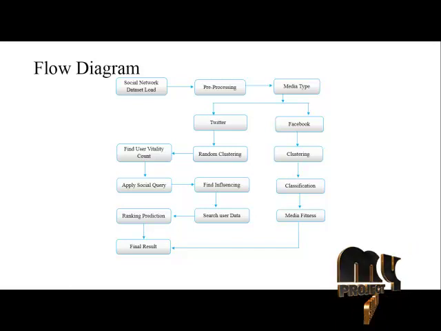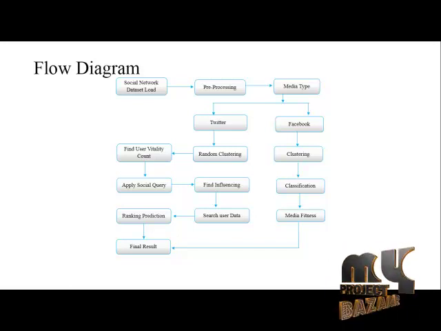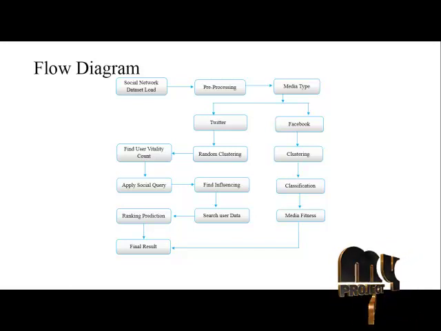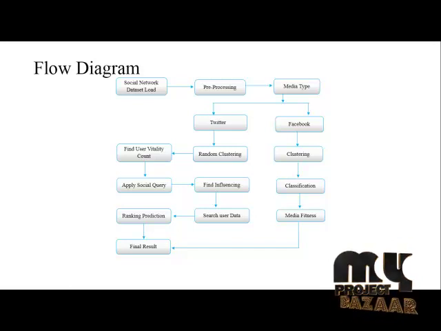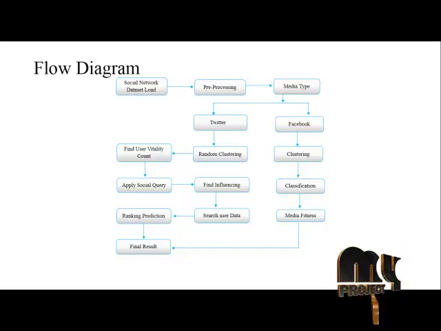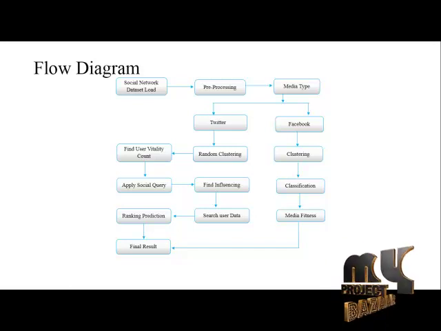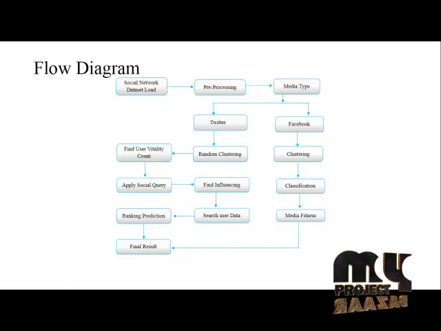Based on the user vitality ranking, we find the influences. First we apply the social query. Suppose we type the query as "people". The query sends the influencing details that match the given query. After receiving the query, the influencing search is found, and finally the ranking predictions go to the results. Another one is the Facebook data: clustering, classification, finding the media fitness, and finally we get the frequent data. This is called the final result.